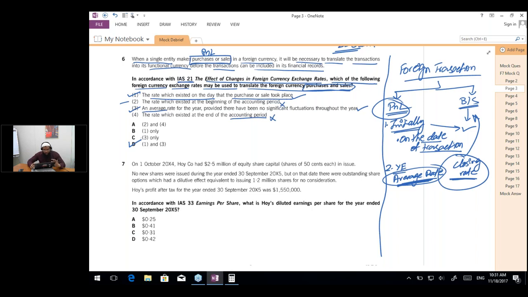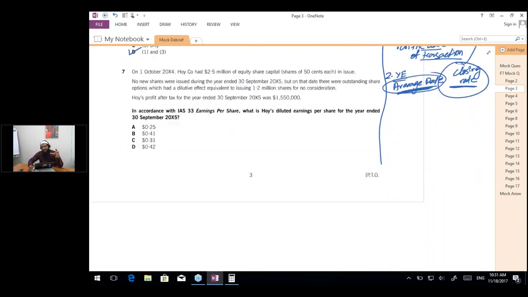Similarly, if we move on to question number 7, I'm going a bit fast because we have less time in today's session. We have only 2 hours, and out of that, 30 minutes have passed. So we even have to do part B and part C, section B and section C.